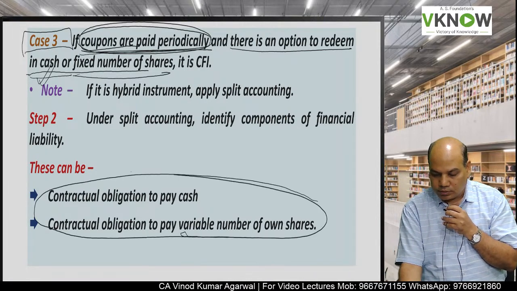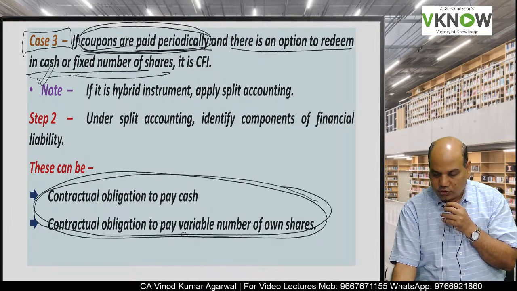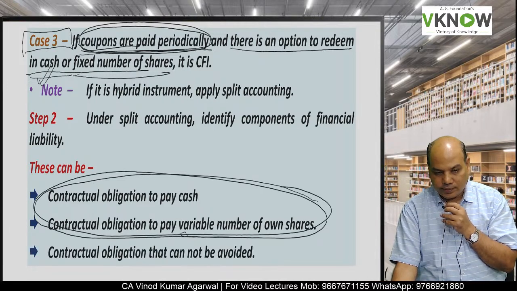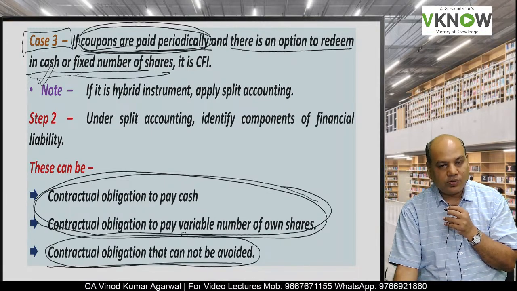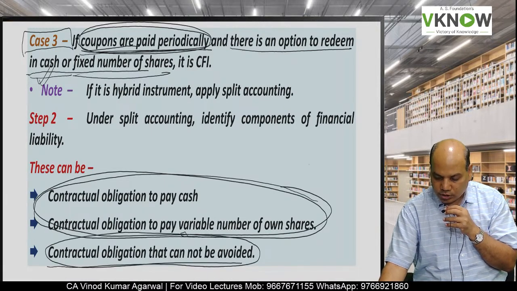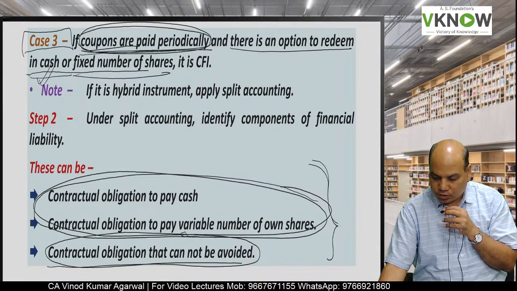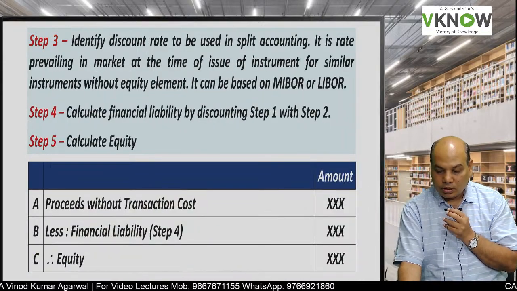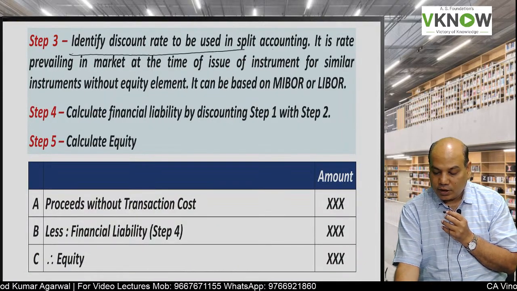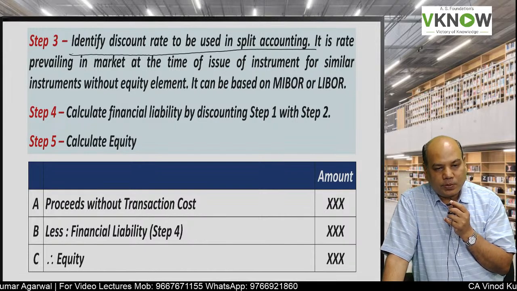This portion is financial liability. And what is the contractual obligation which cannot be avoided? So this portion is the financial liability component. Then identify the discount rate to be used in split accounting.